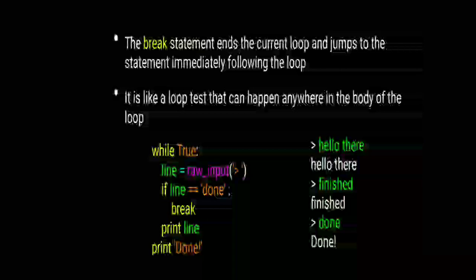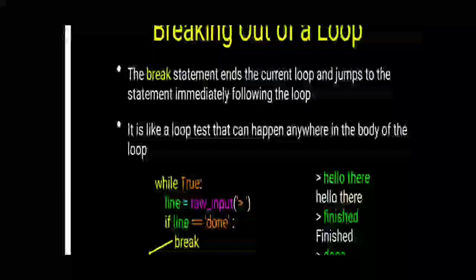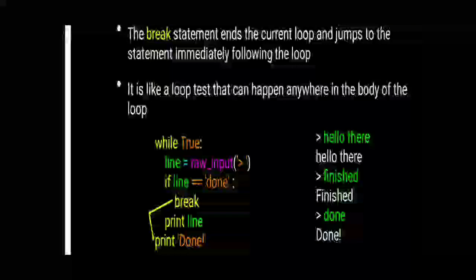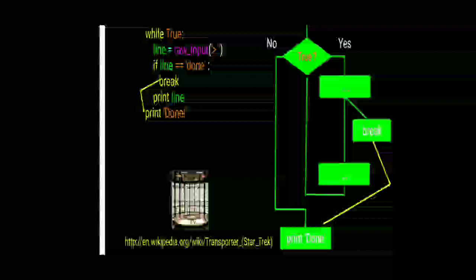Next one, breaking out of a loop. The break statement ends the current loop and jumps to the statement immediately following the loop. So it is like a loop test that can happen anywhere in the body. Let us see the example. While True, line is raw input. If line is equal to done, break. See the arrow from break, it directly comes to print done. Next one is the flowchart. The same code is there. So true, then it asks for a value from the user, and if the break occurs, it directly comes to print done.